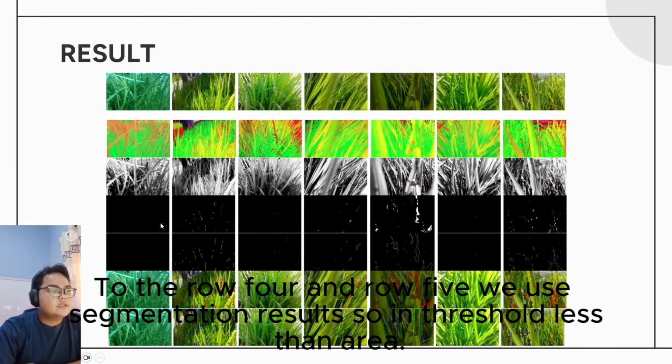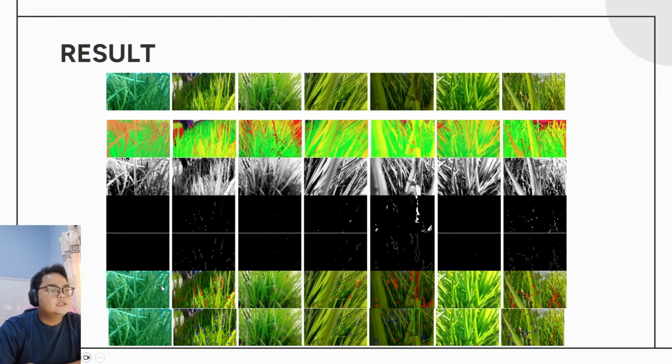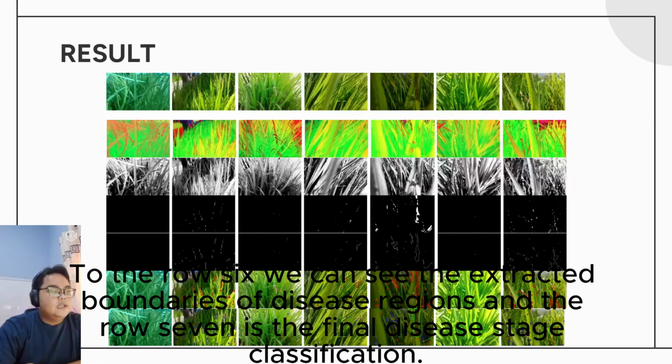For row 4 and row 5, we use segmentation results shown in threshold less than area. In row 6, we can see the extracted boundaries of the diseased region, and row 7 is the final severity classification.